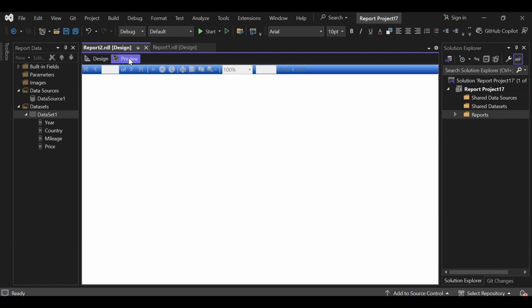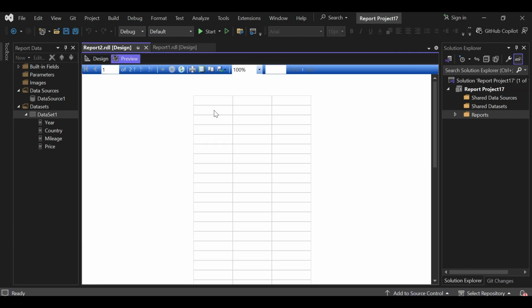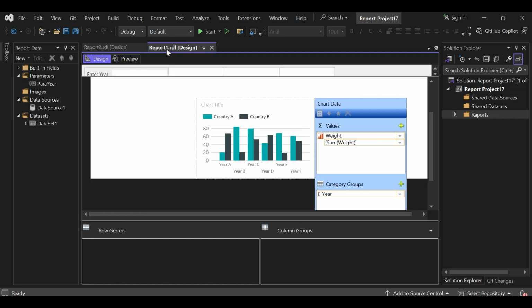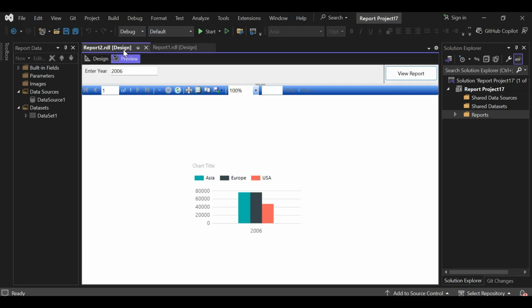So if you click preview, if you click on this year, you will go to this sub report. Like this, you can add drill through in SSRS report.